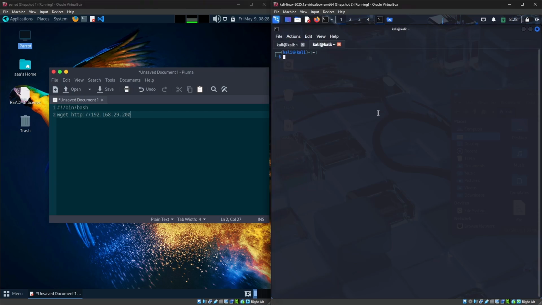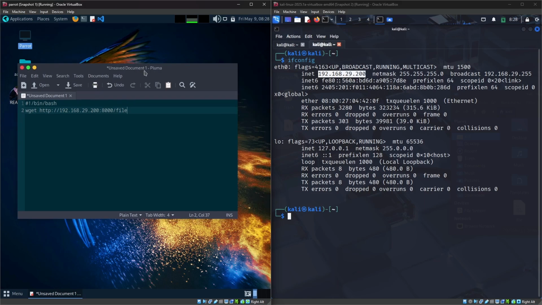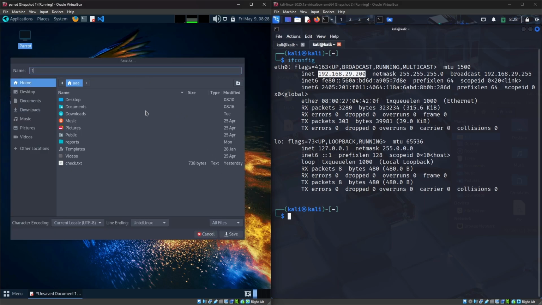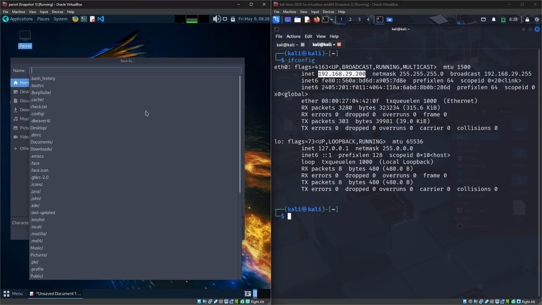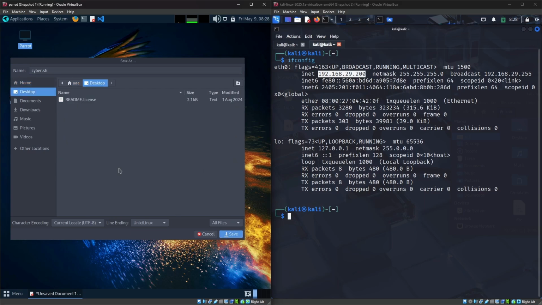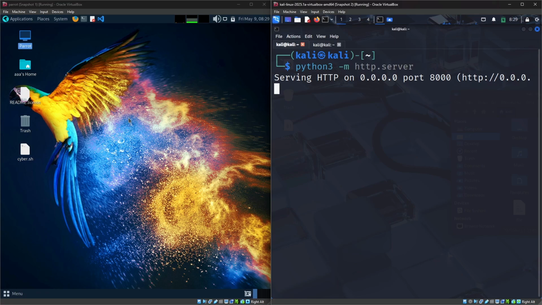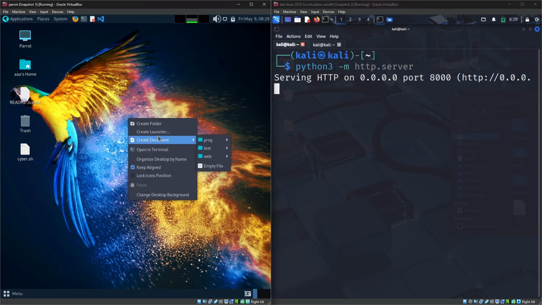If you also want to do this, then you can enter ifconfig in your Kali, which shows your address. And the Python server is running on port 8000. So yeah, I'm just saving this in my Parrot as something called bash, or we can say whatever we want, like cyber.sh. I'm saving it in the desktop, and it's saved. So I was able to save the cyber.sh in the desktop of Parrot.